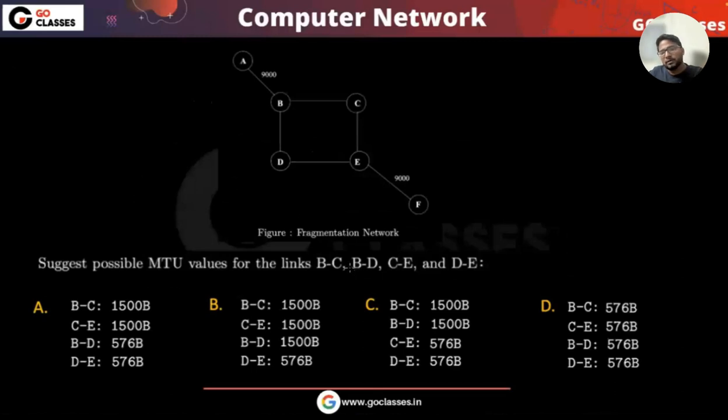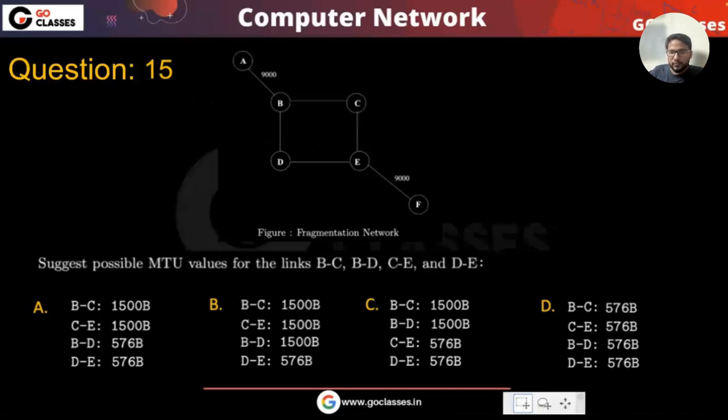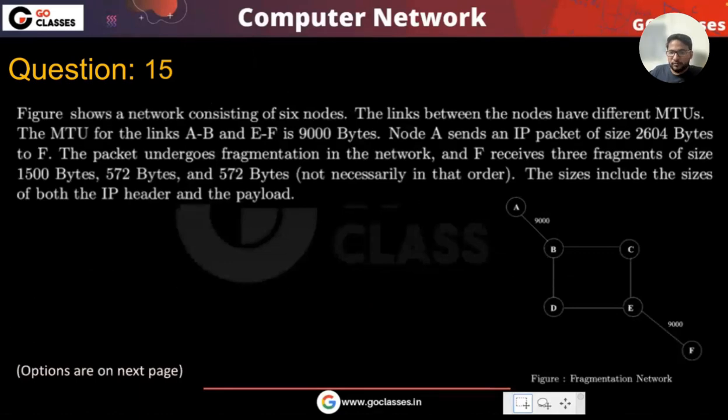For example, we will solve this question a little later, but is this diagram visible to everyone? This diagram is from CMU University. If you are sending from B, you can send from B to C also, and you can send from B to D also.